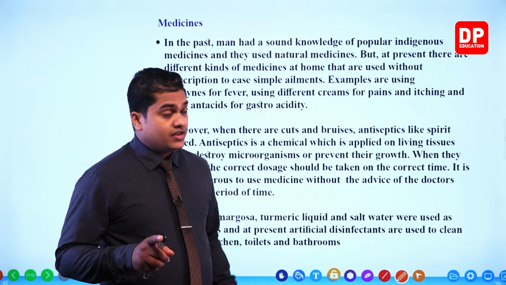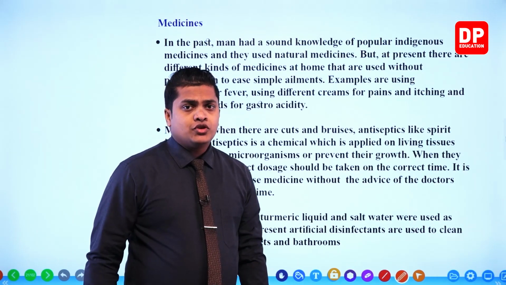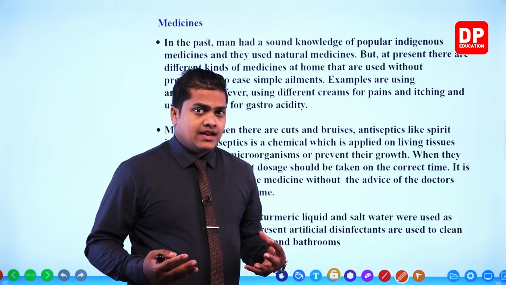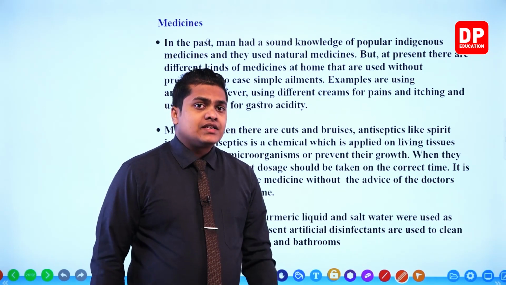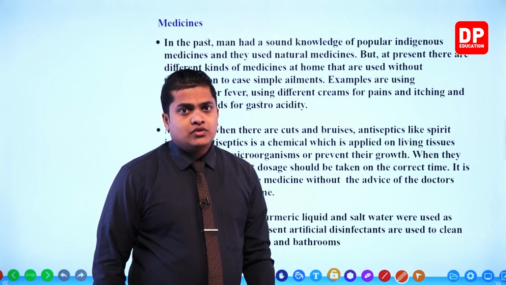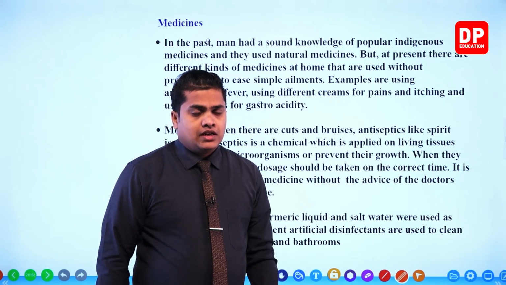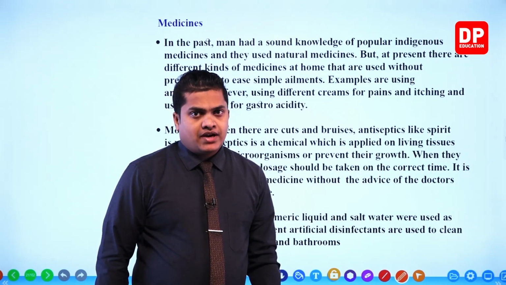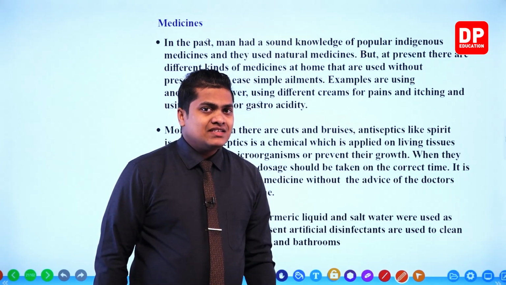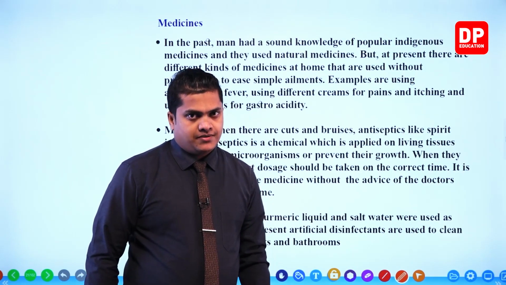And there is another one, antacids for gastroacidity. When the acidic level in the stomach increases, you know that gastritis is created. So to get relief from gastritis, we use a special kind of medicine referred to as antacids, like aluminum hydroxide and magnesium hydroxide, which is also referred to as milk of magnesia. You can buy these things without any trouble from the market or a pharmacy.